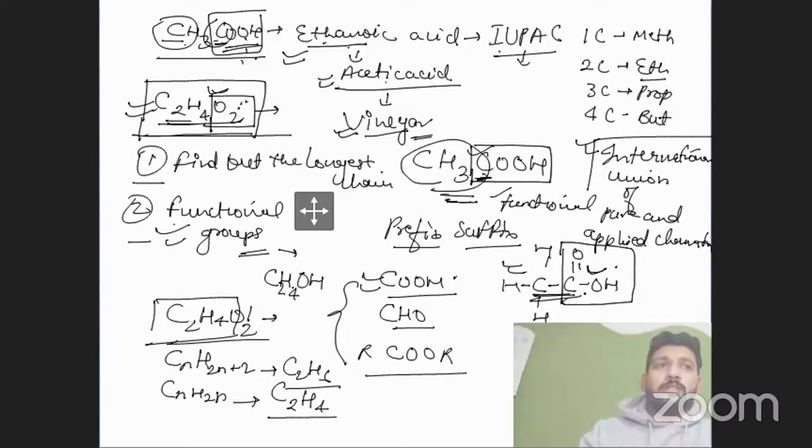What is the problem with this structure? I don't understand. It's the ethanoic structure. Is there any problem with the structure? No, sir. The structure is fine, sir. He is asking about another structure. Okay, sir. For the another structure, propanoic acid, you can just add a specific carbon again.